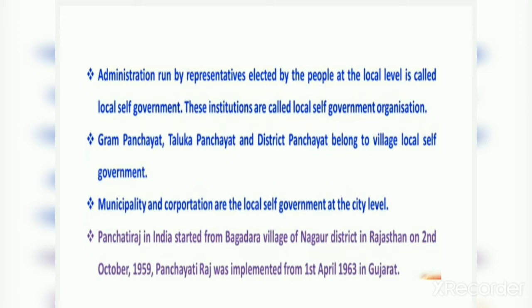Panchayati Raj in India started from Bagadra village of Nagpur district in Rajasthan on 2nd October 1959. So this Panchayati Raj, this three-tier system, started on 2nd October 1959 from Nagpur district and the village called Bagadra. Panchayati Raj was implemented from 1st April 1963 in Gujarat. In Gujarat, we have adopted this Panchayati Raj system from 1st April 1963.